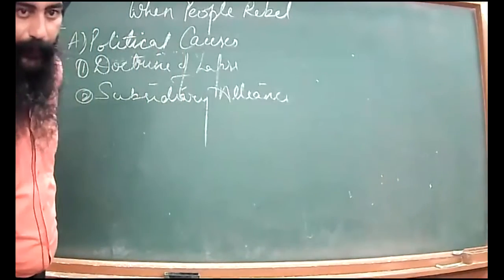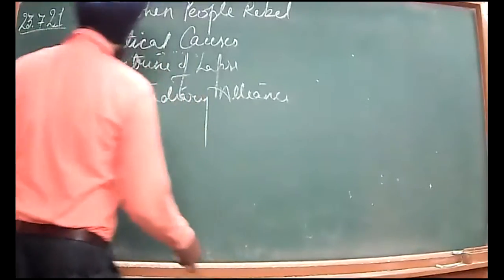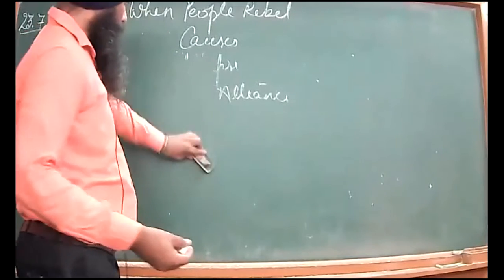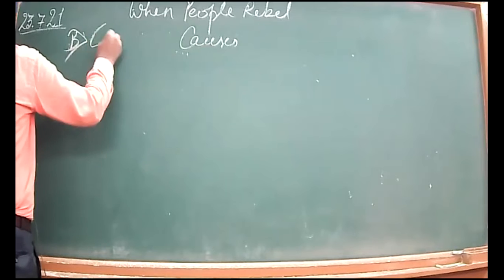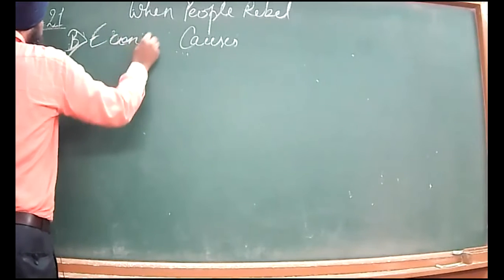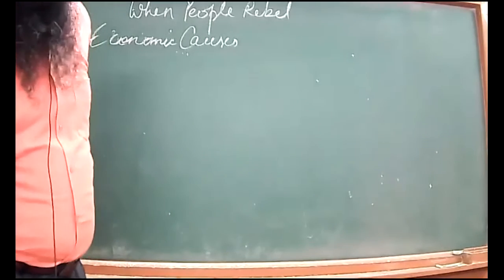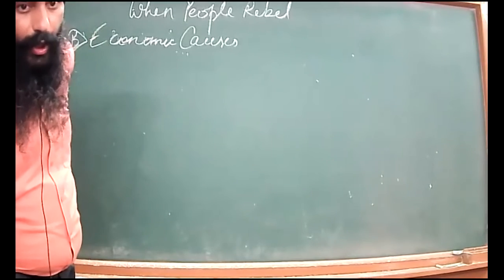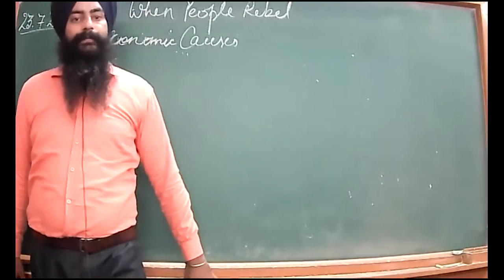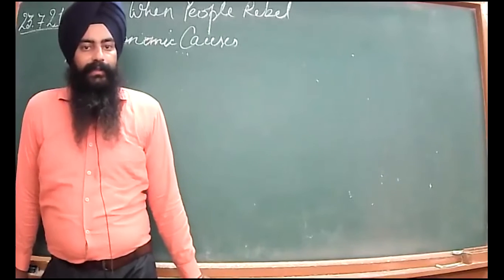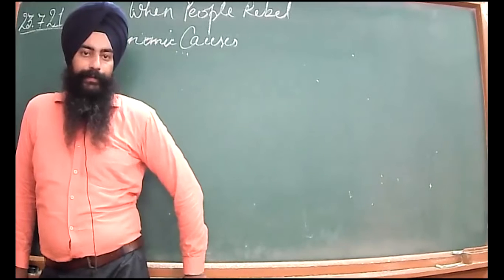Clear? Next are the economic causes responsible for the revolt of 1857. Economic causes, in which first is the commercialization of agriculture. All these terms you read in your previous chapters, such as subsidiary alliance, doctrine of lapse, maladministration. Clear? Next, economic causes, in which first is the commercialization of agriculture.